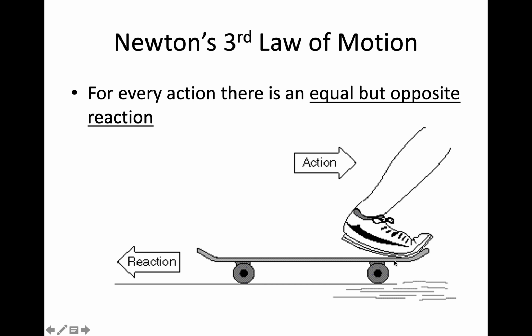The foot is pushing on the skateboard, and this might seem a little counterintuitive, but the skateboard is actually pushing up on the foot. If it didn't push up on the foot, then the foot would go right through the skateboard. Okay, and then also the skateboard is interacting with the ground. So the ground is pushing up on the skateboard, and the skateboard is pushing down on the ground. And there's probably another foot that this person has that pushed down on the ground to get them to move. So that other foot was pushing on the ground, and the ground was pushing back on the foot. That's how action-reaction forces interact.